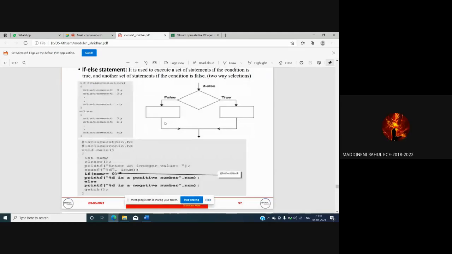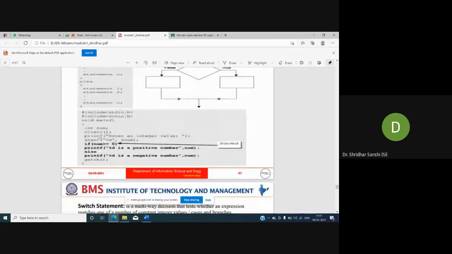So, same example as the previous one. See here what I'm doing. If num is greater than 0, suppose my number is 5, it will result as true. So it will printf this statement: "Yes, 5 is a positive number." It will not execute this else part, because the condition is true.